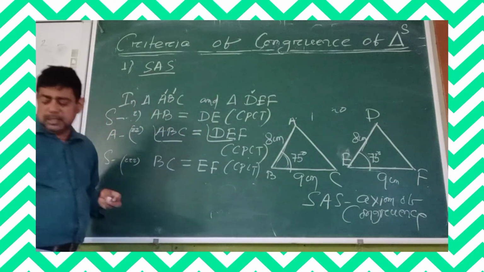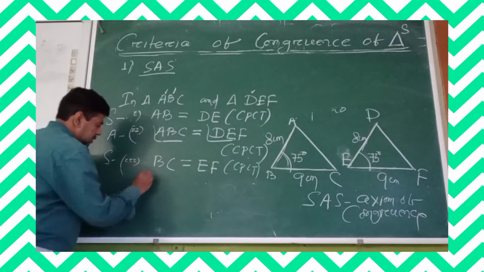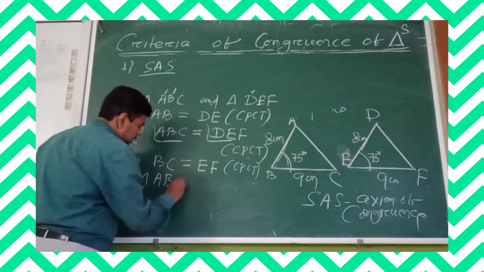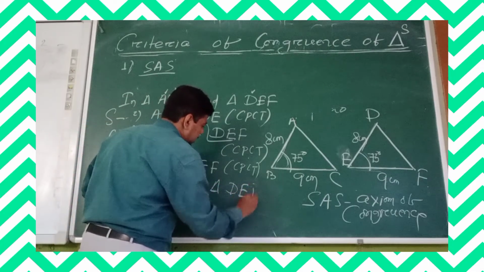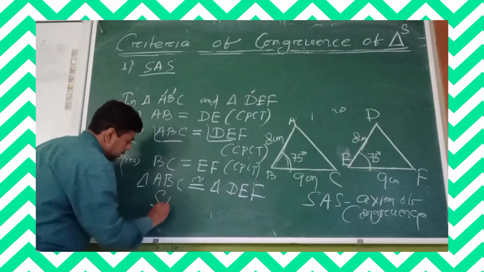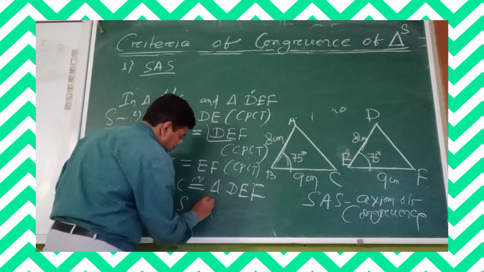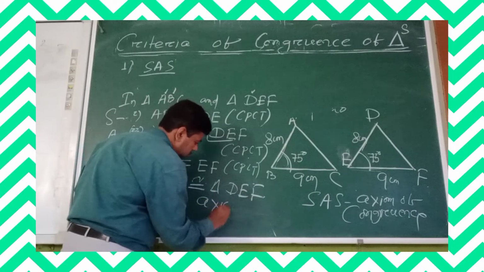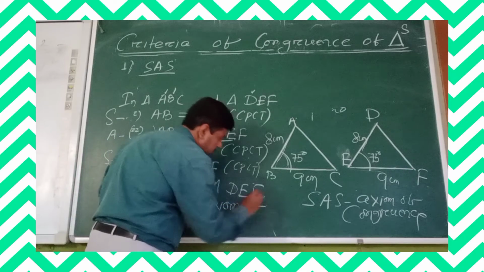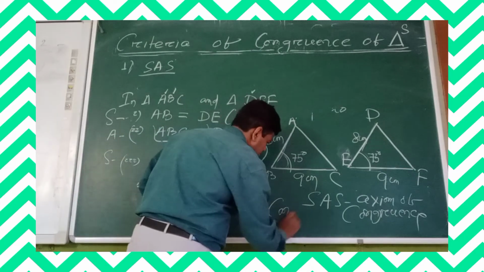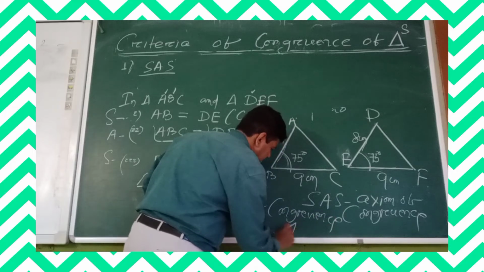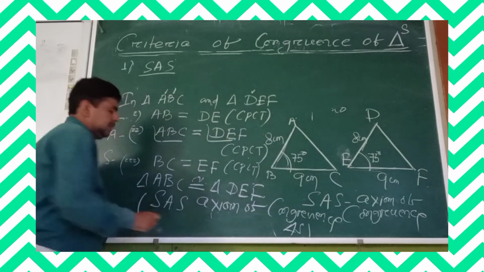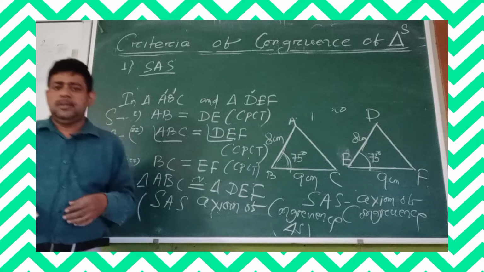So triangle ABC is congruent to triangle DEF, and this is called the side angle side axiom of congruence of triangles. Understand or not? Is it clear?